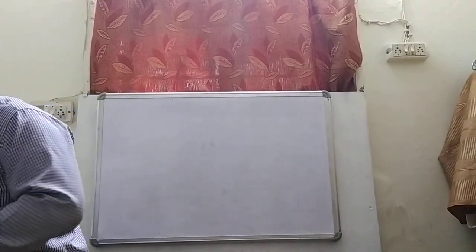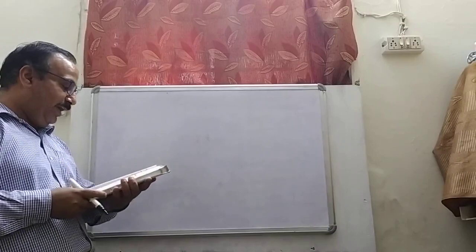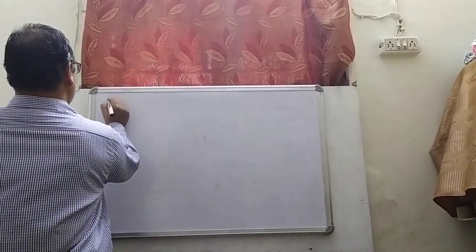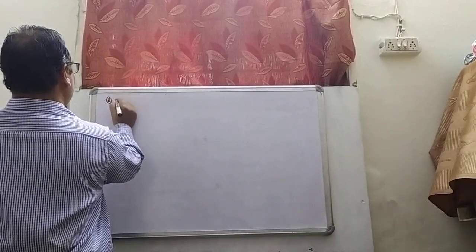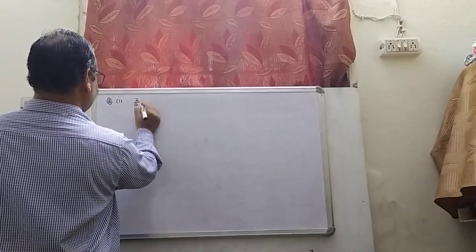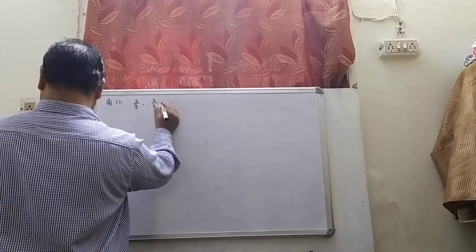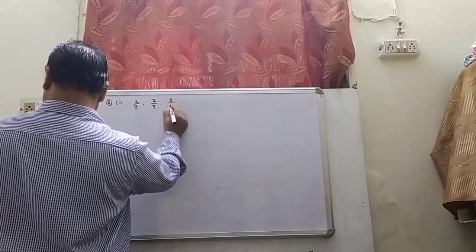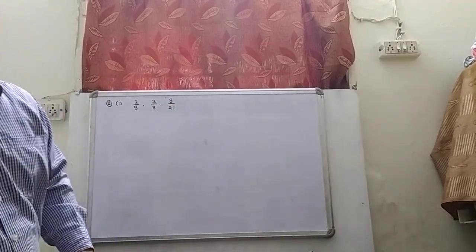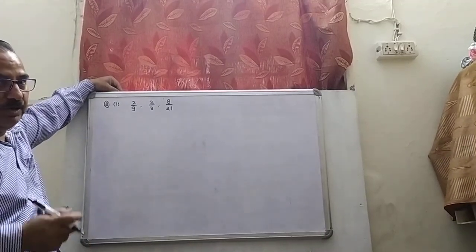I'm taking one of the parts. The question is to arrange the following in descending order. We have to write them in descending order. Question number 2, part number 1: 2 by 9, 2 upon 3, and 8 upon 21. And the question is that I have to write them in descending order.